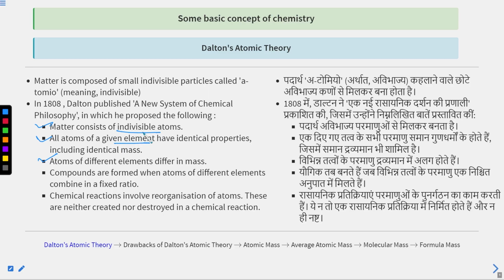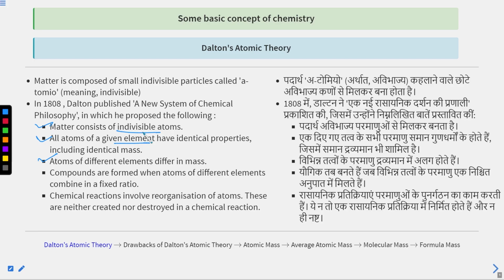All atoms of a given element have identical properties, including identical mass as well, this is the second postulate. And atoms of different elements differ in mass, they have different properties. This is the third postulate. If you are comparing nitrogen with oxygen, fluorine, not only these elements, you can compare any two, any three, any four elements as well.